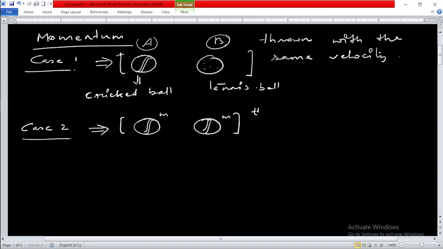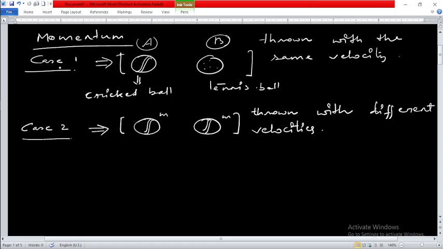So let me write over here: thrown with different velocities. Understood? These two balls are of the same masses, but they are thrown with different velocities. Again, the question is, in which case do you require more force to stop the ball? Understood both the differences between these two questions?